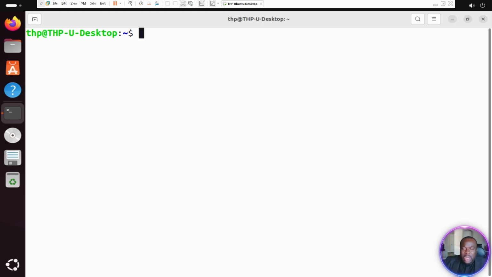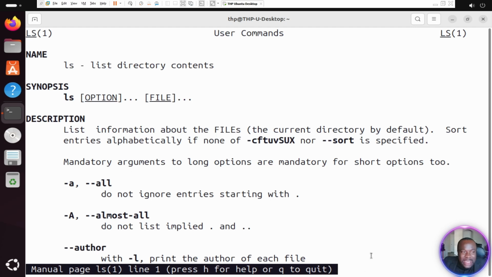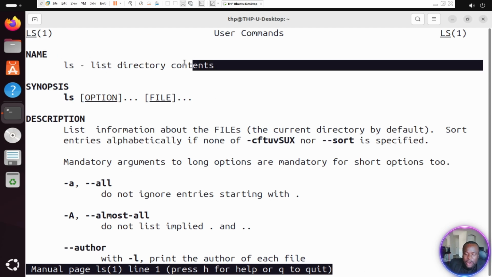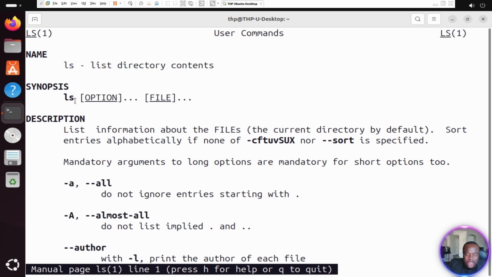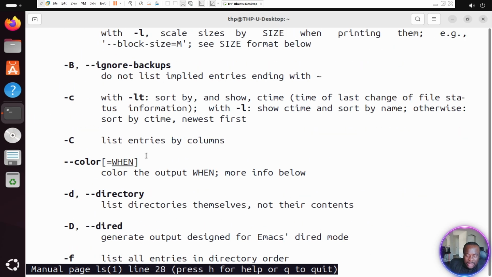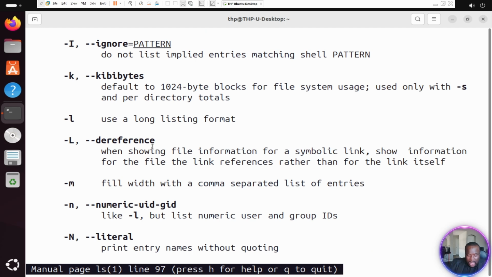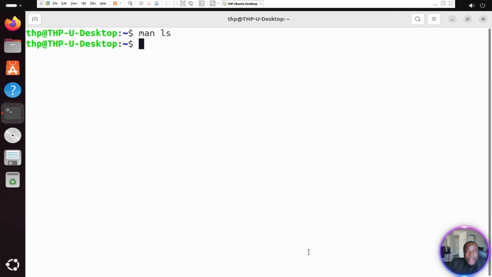So in Linux, I want to have a manual that is telling me all these commands I'm writing, what do they do? The command is called man, M-A-N, like a man. If you say man, and remember the last command I wrote was ls, I'm going to write ls, and then you hit enter. It starts telling you everything about ls. ls, list directory content. It will show you everything in the directory. And the synopsis, right? ls, and then you give the command. And then the description, ls lists information about files, the current directory by default. And then it gives you other options we can do for ls. I'm going to hit Q to quit, because right down here, you can clearly see Q to quit. So I'm going to hit letter Q, and there you go. I'm back to my terminal again.